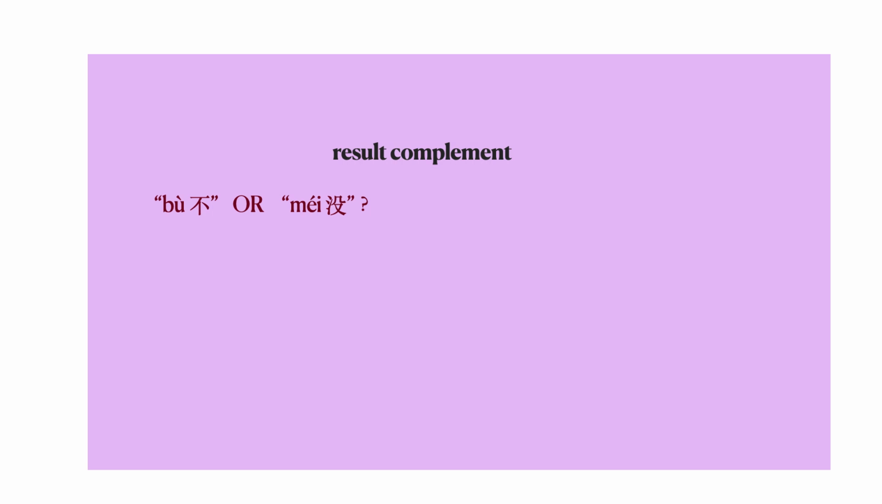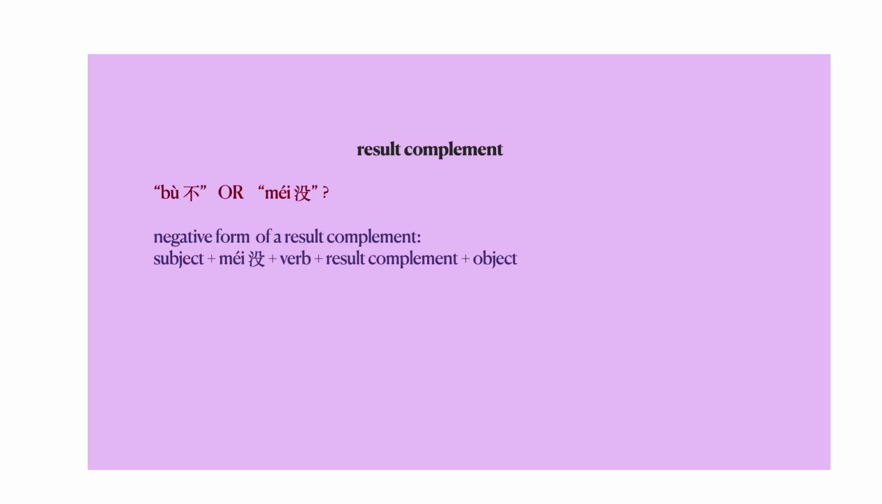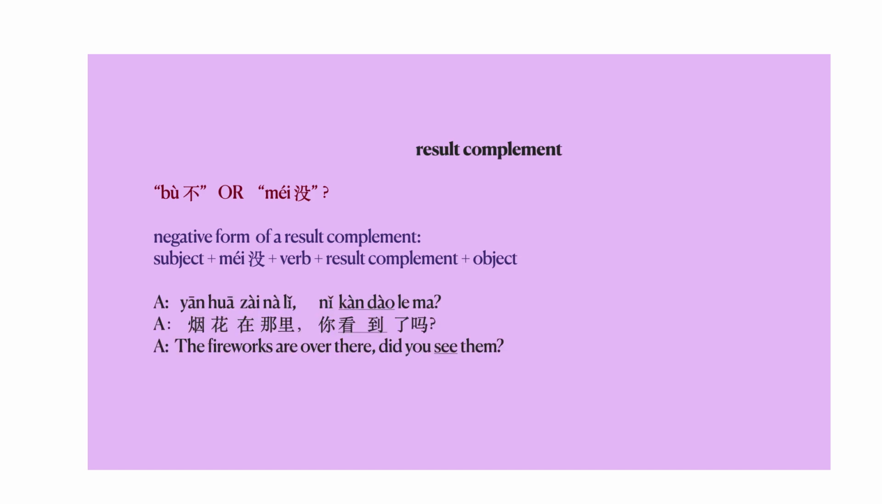So it only makes sense if you use 没 to negate it, because 没 is used to negate a past action. So the negative form of a result complement will be subject plus 没 plus verb plus result complement plus object. For example, 烟花在那里，你看到了吗？ The fireworks are over there. Did you see them? 没看到. No, I didn't see them.